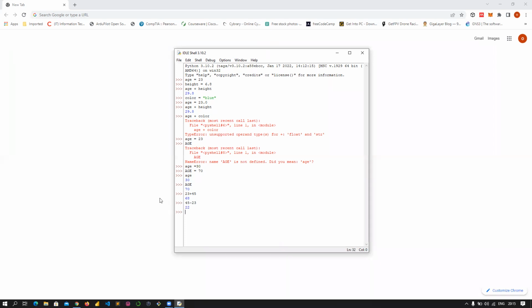So don't forget, you could also carry out subtraction or any particular operation using a variable. So I could say something like this. Recall we stored a value for the age, which was equal to 30. And we also stored a value for height, which was equal to 6.8. So I could say age here minus height, and I'm going to get 23.2. These are the building blocks. These are the basis for programming.